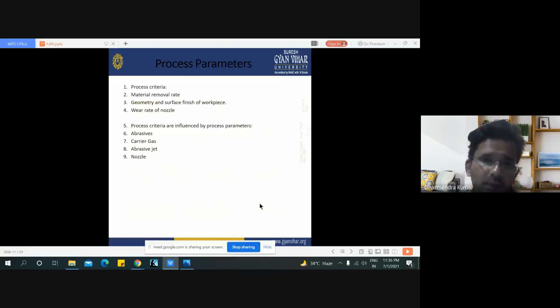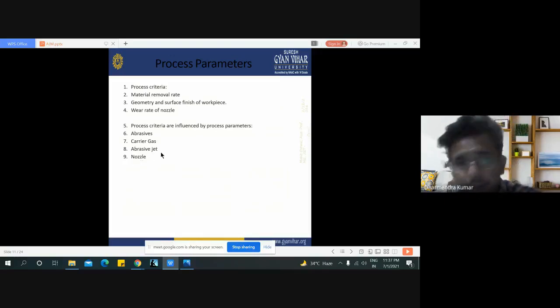Here are some process parameters. The process criteria are the material removal rate, the geometry, which type of surface finish of the workpiece we require, and the wear rate of the nozzle. These process criteria are influenced by process parameters: abrasive particles, carrier gas, abrasive jets, and abrasive nozzles.